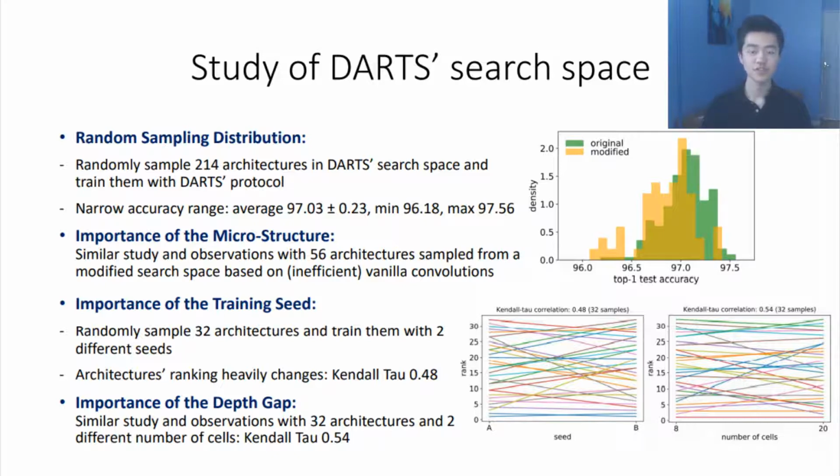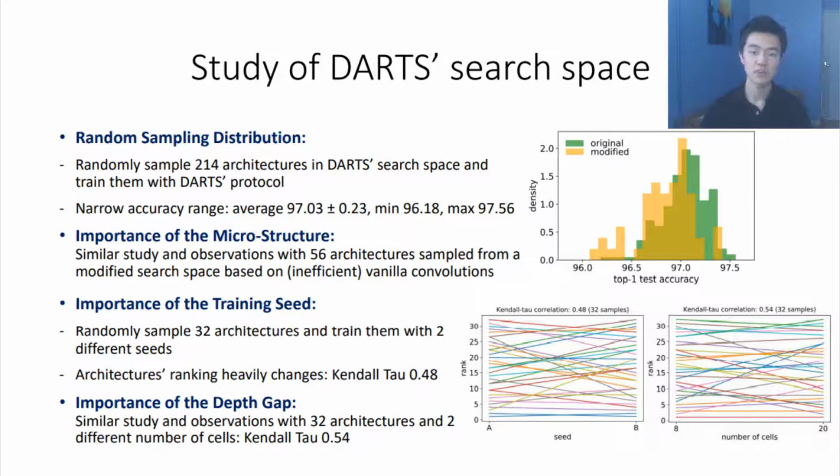Because all these architectures perform similarly, we wondered, does changing the training seed really change the results? So we randomly sampled 32 architectures that we trained with 2 different seeds, and we observed that the architectures' ranking heavily changes, as measured by the Kendall tau correlation.